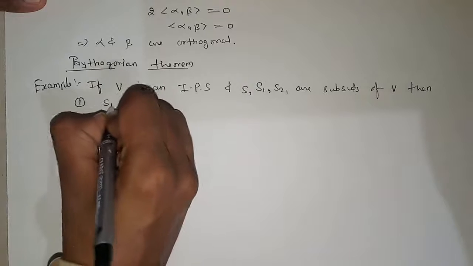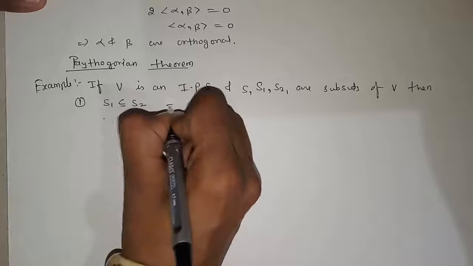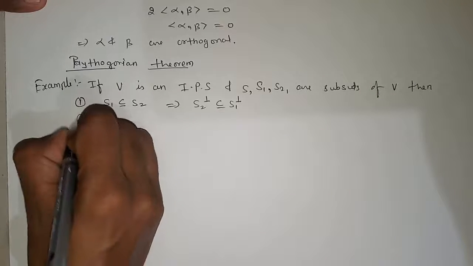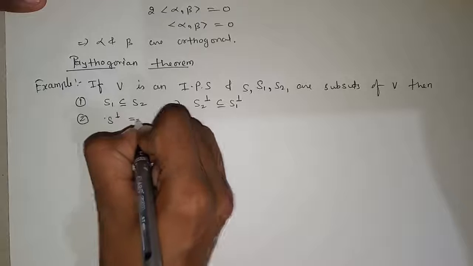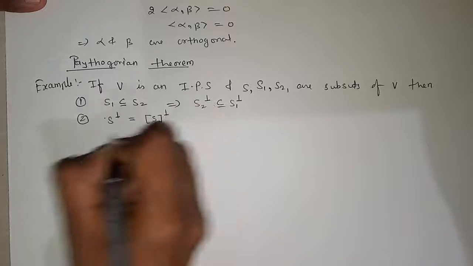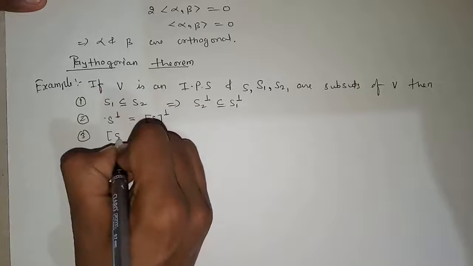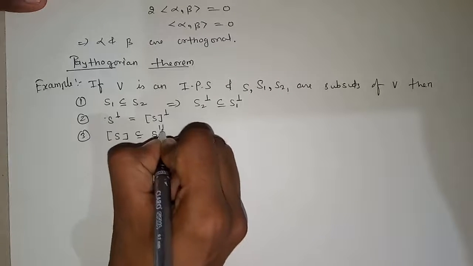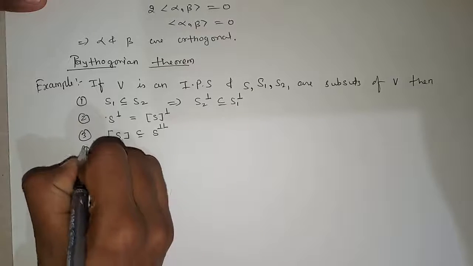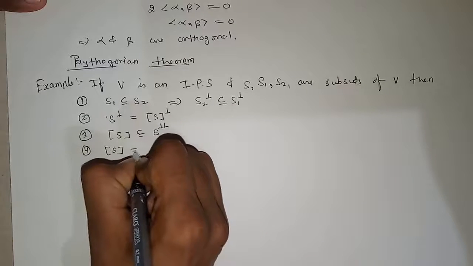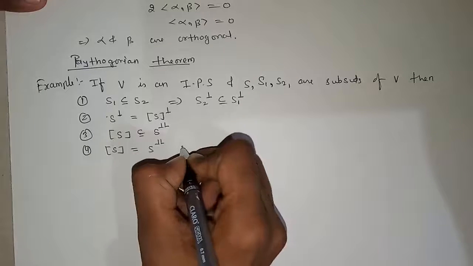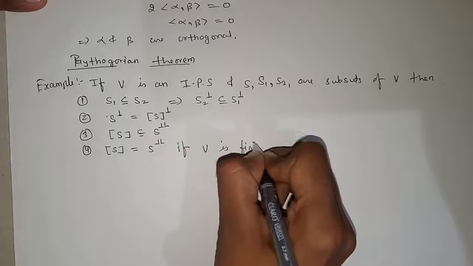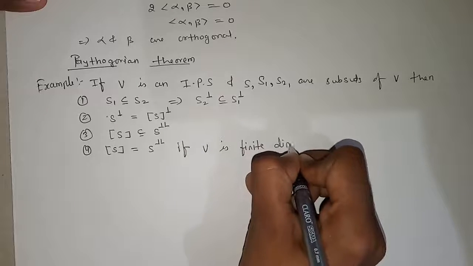First one is that if S1 is contained in S2, this implies S2 complement is contained in S1 complement. Second one, S complement is equal to spanning set of S complement. Third one, we have spanning set of S is contained in S complement's complement. And fourth one, we have spanning set of S is equal to S complement of complement if V is finite dimensional.